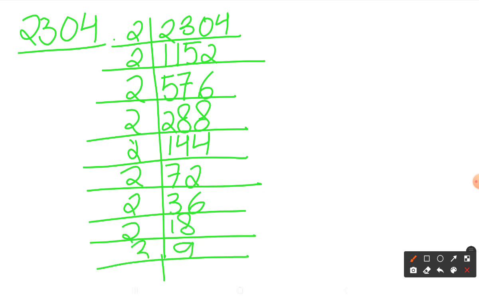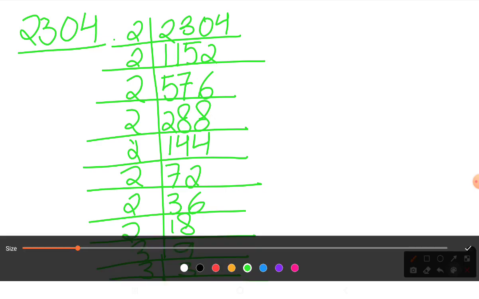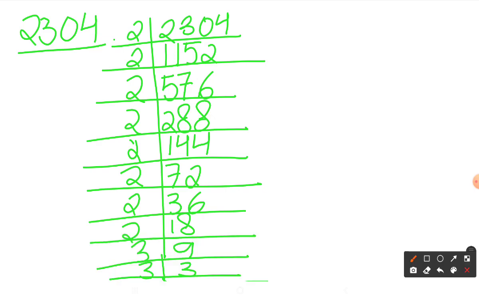I can do it by 3. I'll get 3 and then by 3 I'll get 1. Okay, there is no space left, so we have 1 at the last. Now let me make the pairs. So I have a pair of 2, again a pair of 2, again a pair of 2, again a pair of 2 and a pair of 3. So we have a perfect pair of each prime factor of 2304.